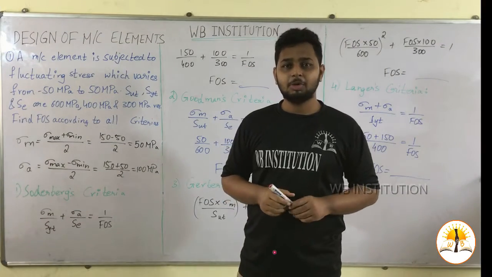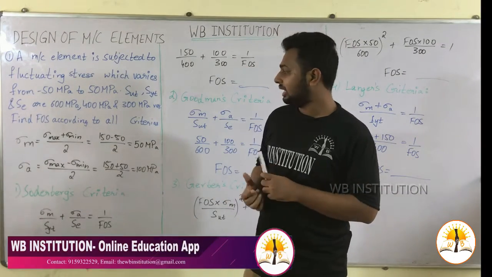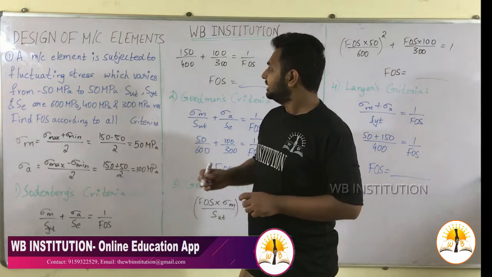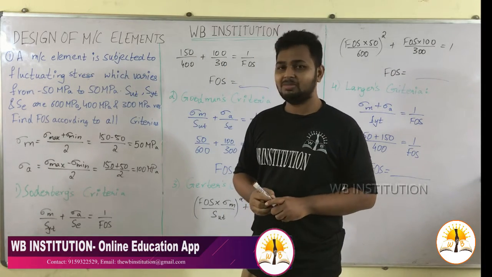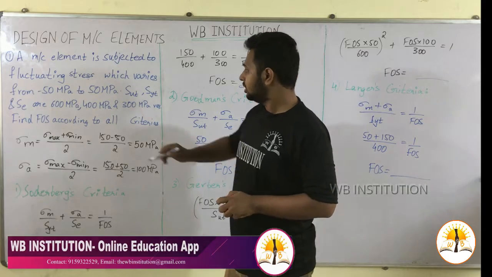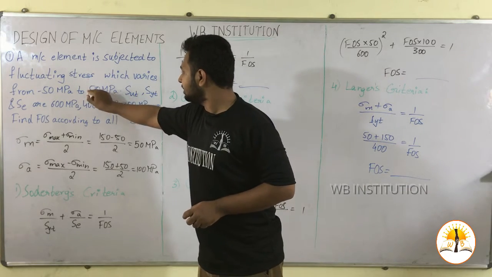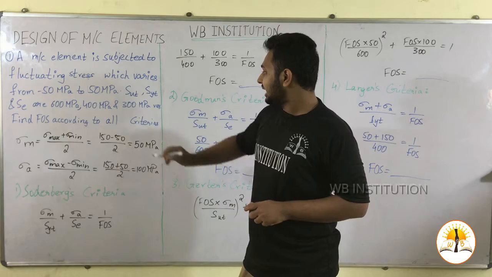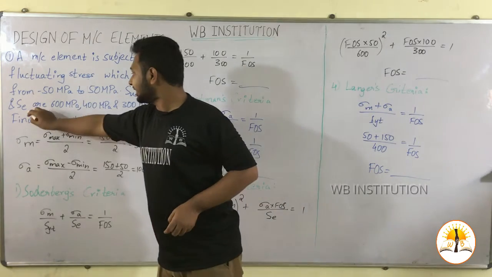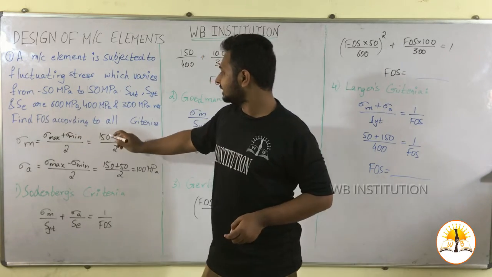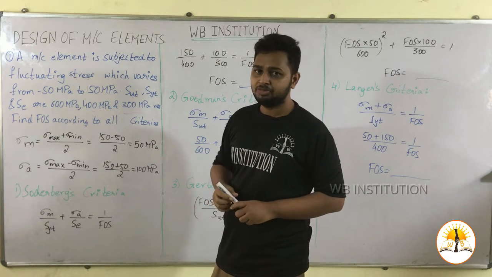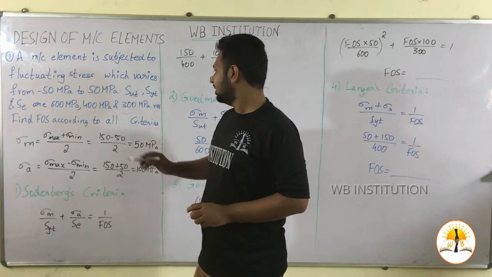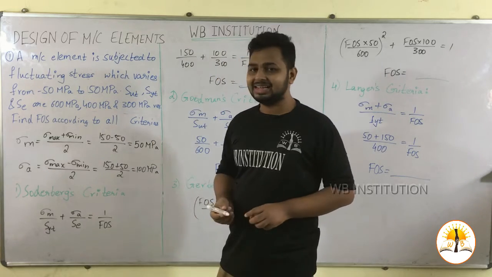Now let us solve a problem on the basis of all criteria. A machine element is subjected to fluctuating stress which varies from minus 50 megapascal to 150 megapascal. Here SUT, SYT and SE are 600 megapascal, 400 megapascal and 300 megapascal respectively. Find the factor of safety according to all criteria.